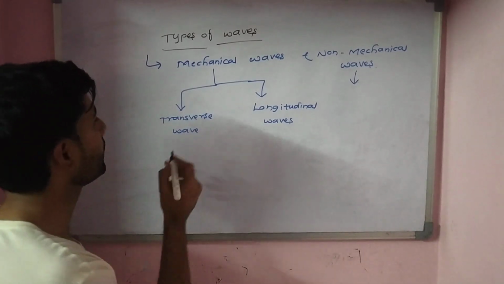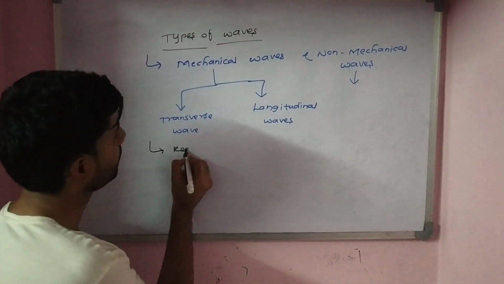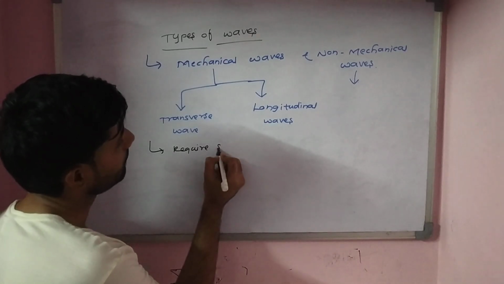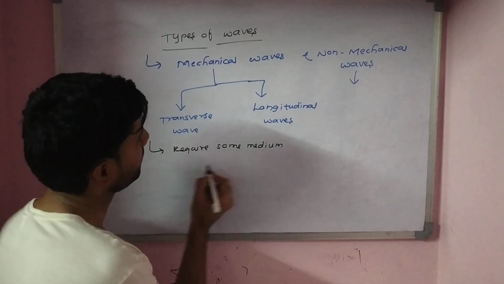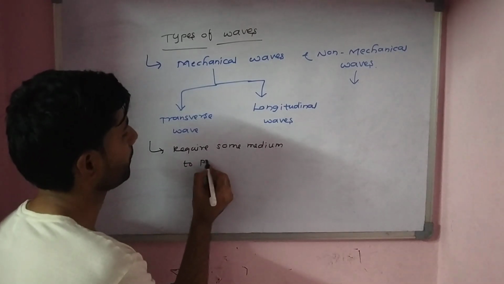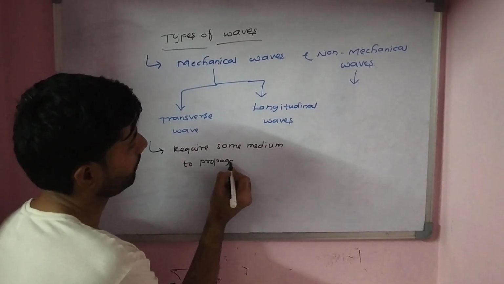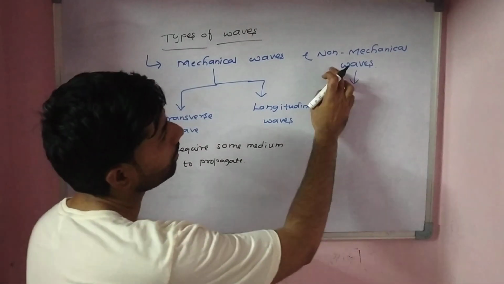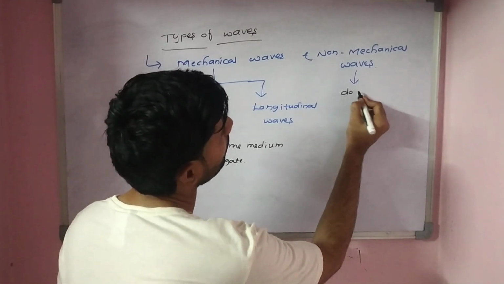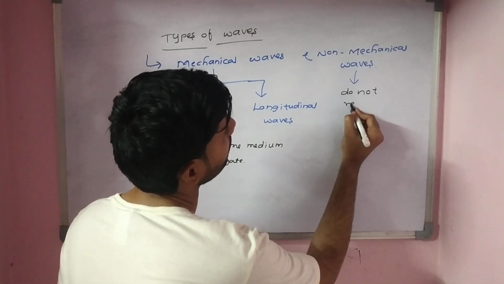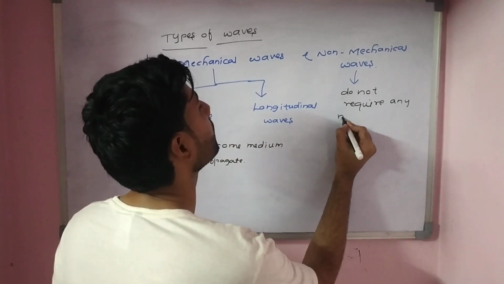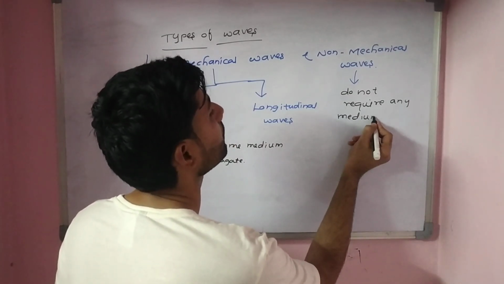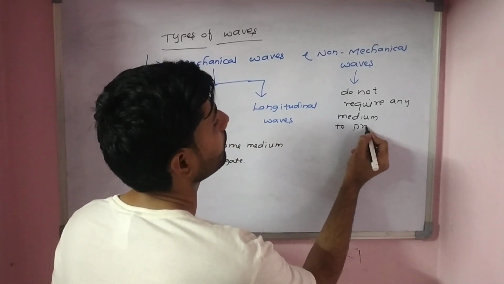So mechanical waves require some medium to travel or to propagate, whereas non-mechanical waves do not require any medium to propagate.